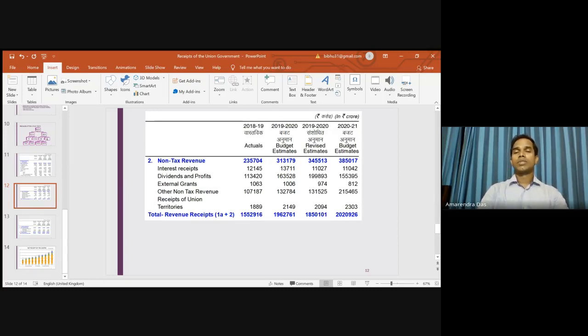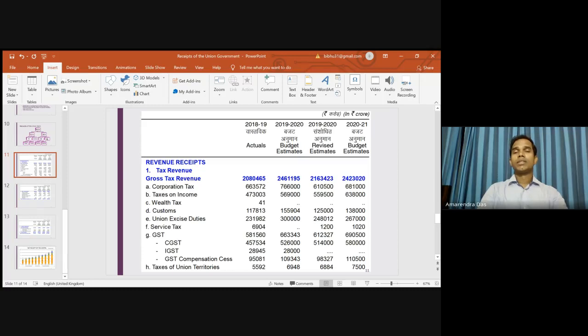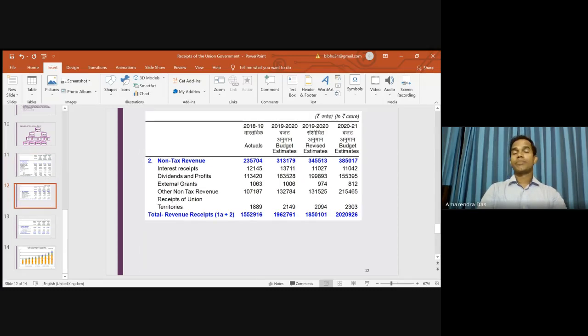Whenever you avail some service from the Union government, you have to pay some fee, and that is quite a large amount. Now if you see the amount of tax revenue and non-tax revenue, then obviously the tax revenue is larger than the non-tax revenue. Similarly, direct taxes contribute more than indirect taxes, and within direct taxes, corporation tax is more than individual income tax. So non-tax revenue is definitely less than the direct taxes, and less than the tax revenue.